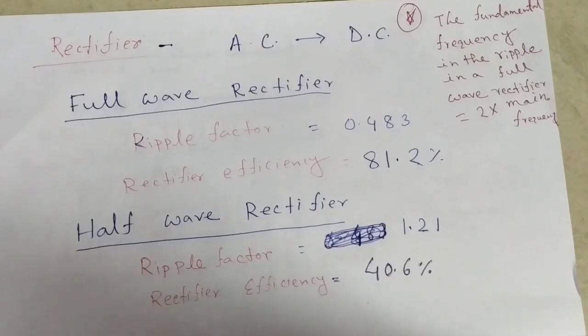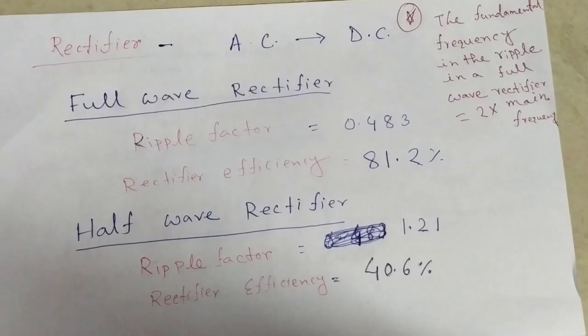That is the important question. I think you always remember for half wave rectifier, ripple factor is 1.21 and rectifier efficiency is 40.6%, and for full wave rectifier, ripple factor is 0.8483 and rectifier efficiency is 81.2%.